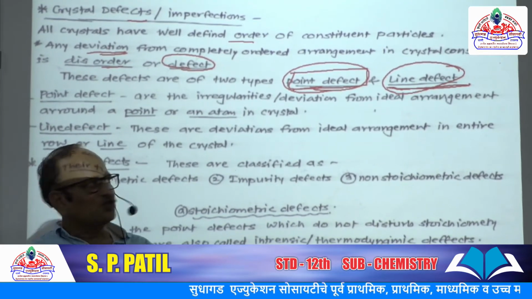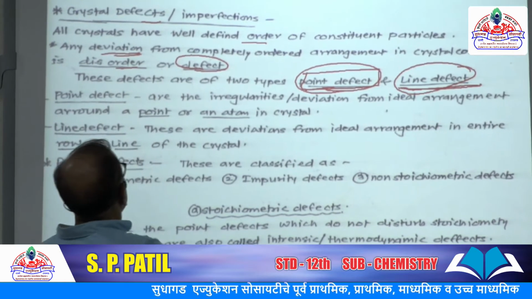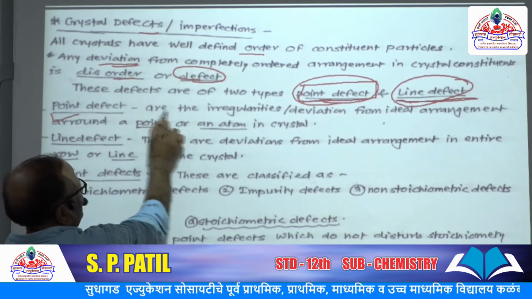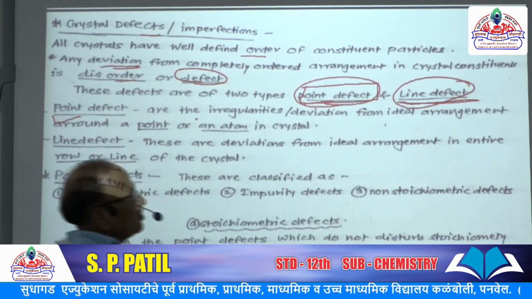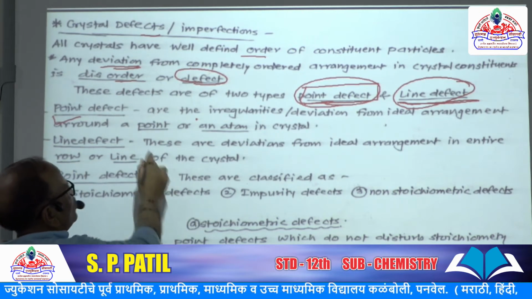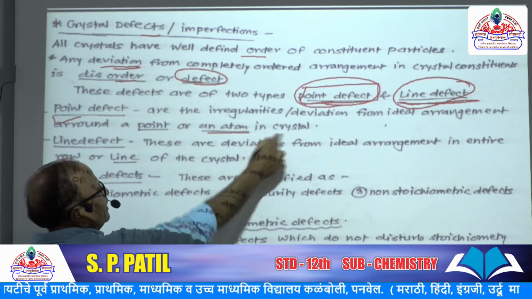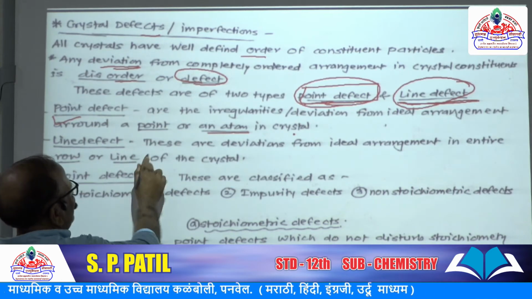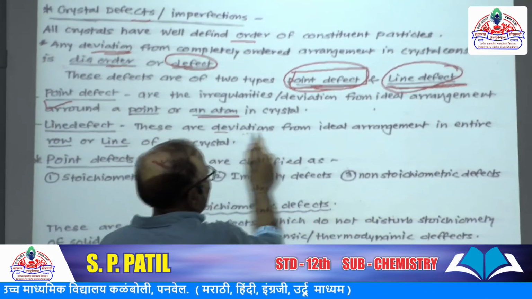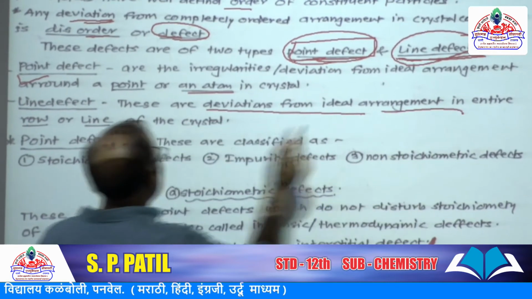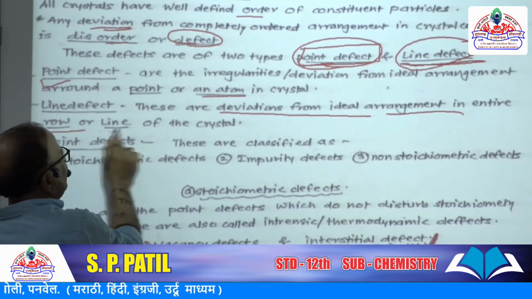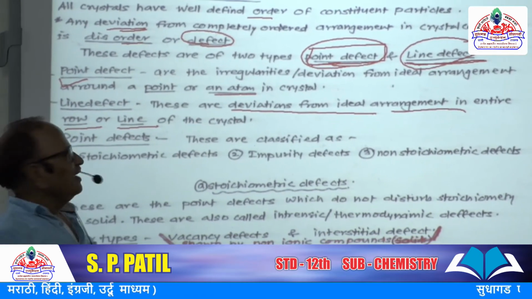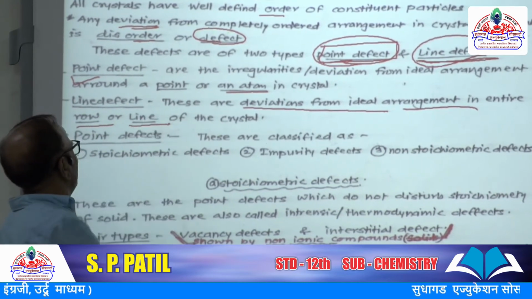Let us discuss the next. Point defect: irregularities or deviation from the ideal arrangement around a point or atom in the crystal is called point defect. Line defect: deviation from the ideal arrangement in an entire row or entire line of the crystal gives line defect.